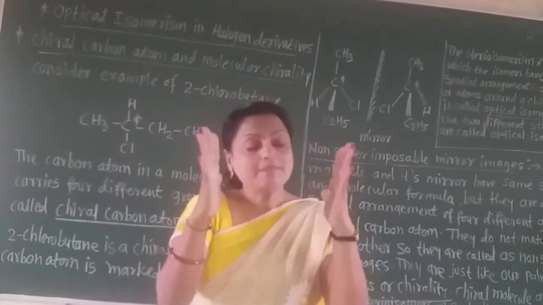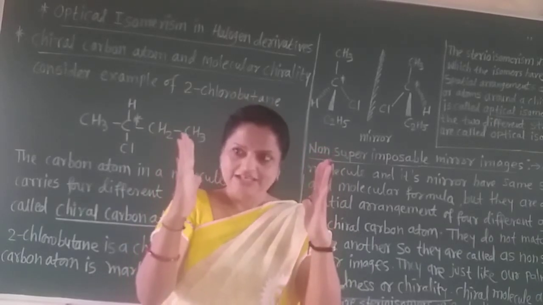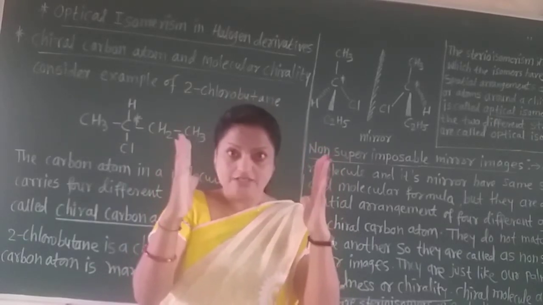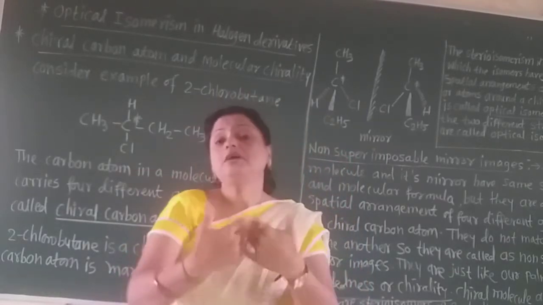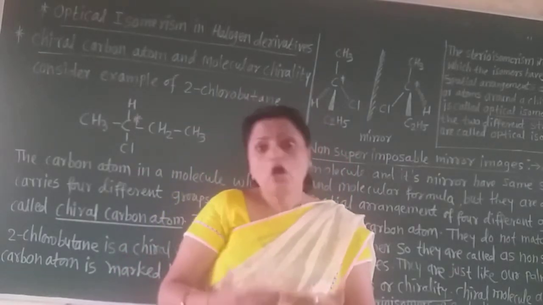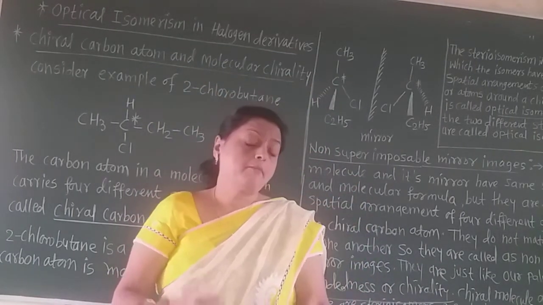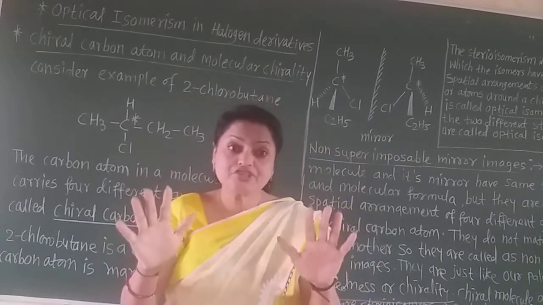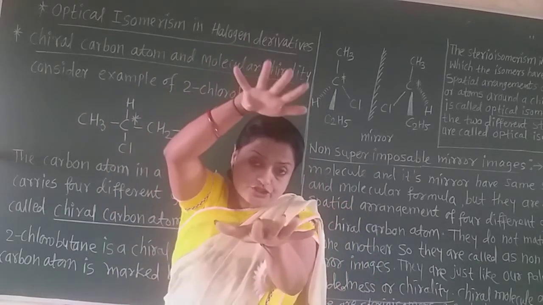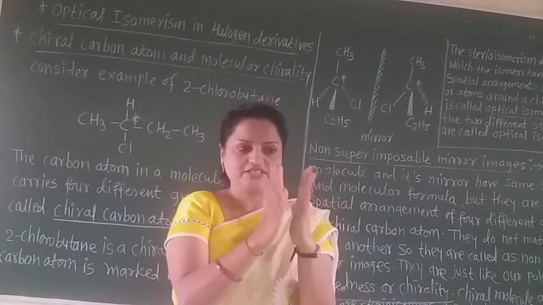Now of these two palms, one is the object and another is the mirror image, with the mirror in between them. So as we stand in front of the mirror, our same image will be there, that is the mirror image. But when the object and the mirror image are put over each other, you know that this is the object and this is its mirror image.